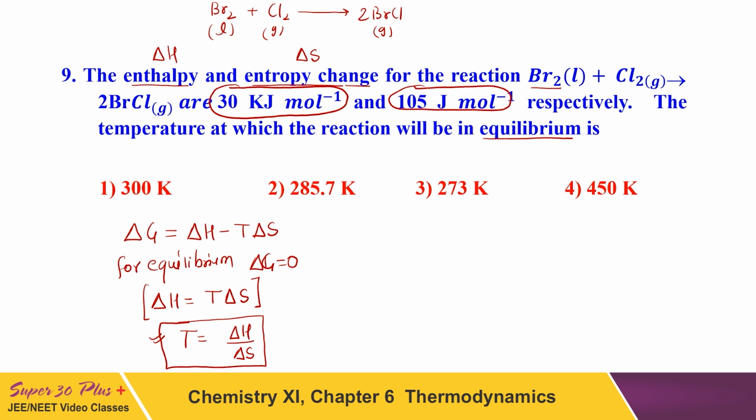Now this temperature will be delta H upon delta S. What is the value of delta H, students? 30 kilojoule. 30 into 10 to the power 3 joule divided by delta S, which is 105 joule per mole. This is also joule per mole. Now by using this equation, the value of temperature you will get here is 285.7 Kelvin. So this will be your answer, 285.7 Kelvin, option number 2.